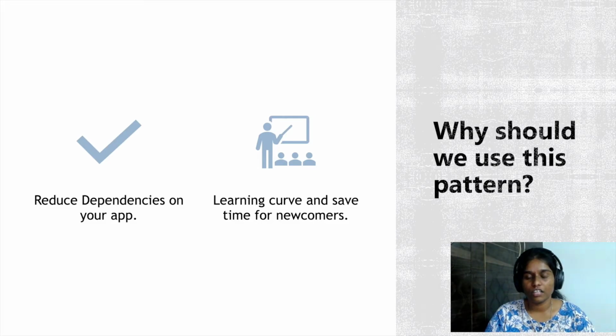Again, this kind of activity keeps on happening whenever you change from library to library. So if instead we manage the state the pure React way, you can save some of the learning time for newcomers, so that they need not understand any other extra concepts.